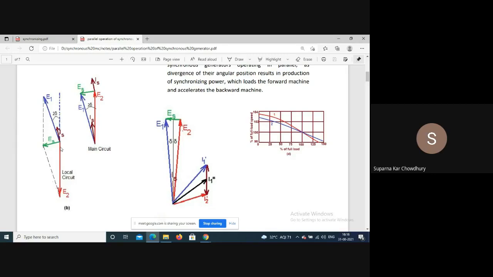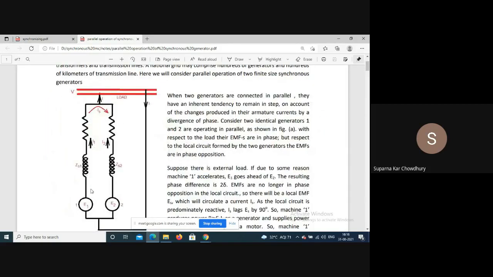As per our initial assumption, E1 and E2 were equal and 180 degrees opposing, so in the internal circuit no voltage was available, and no circulating current was flowing. But now E1 has gone ahead by an angle twice delta, so no longer is E1 plus E2 zero. So basically an EMF ES will be available in the internal circuit.